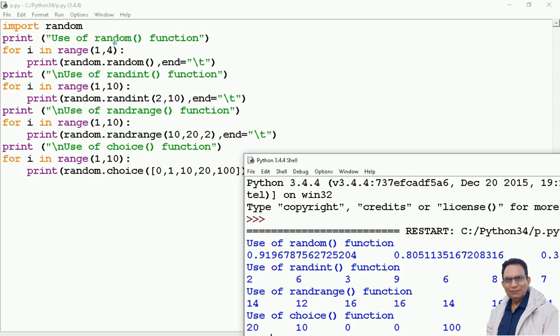This may be very confusing for you, but later on by practice you will learn the use of these built-in functions. Choice is a very important function and it is going to help you when you create your projects. Fine. In 12th class, even in 11th you can use this particular function here. I hope it is clear to you.